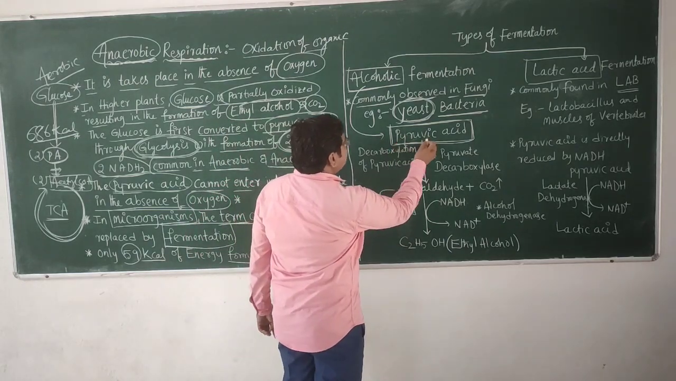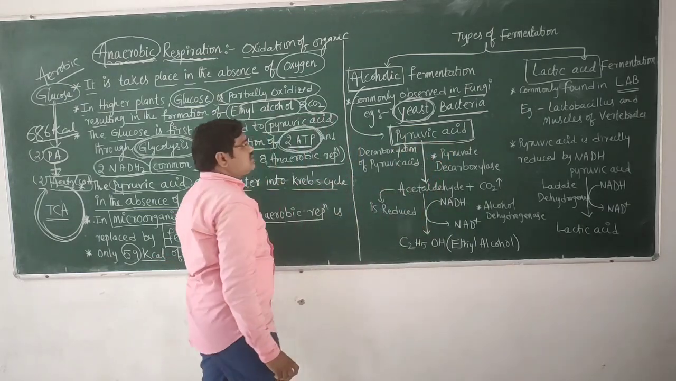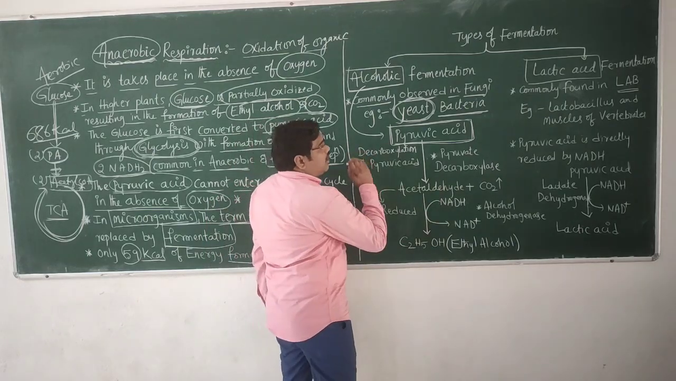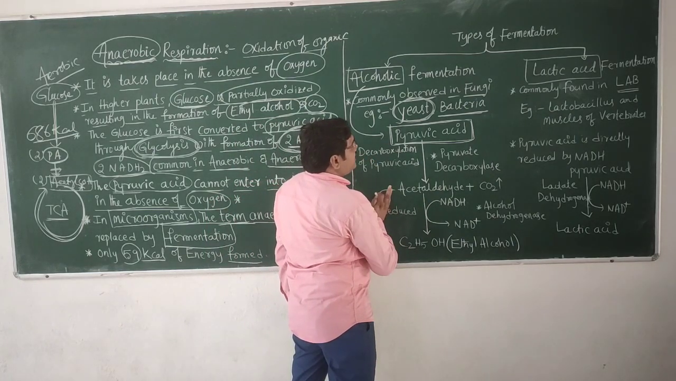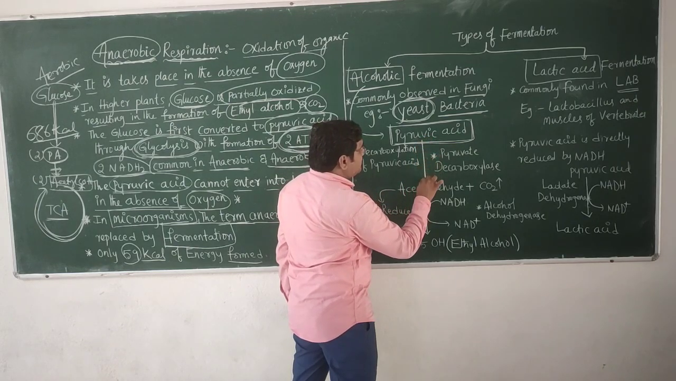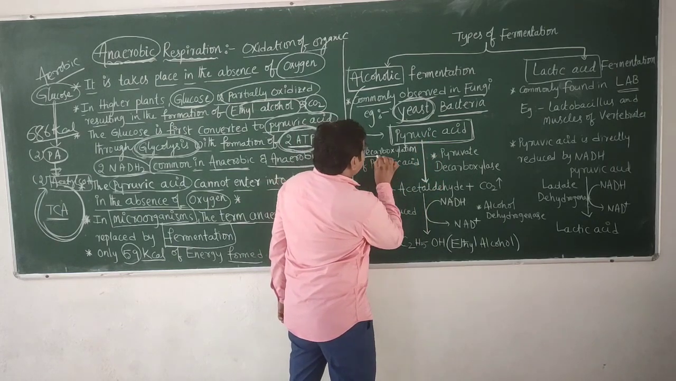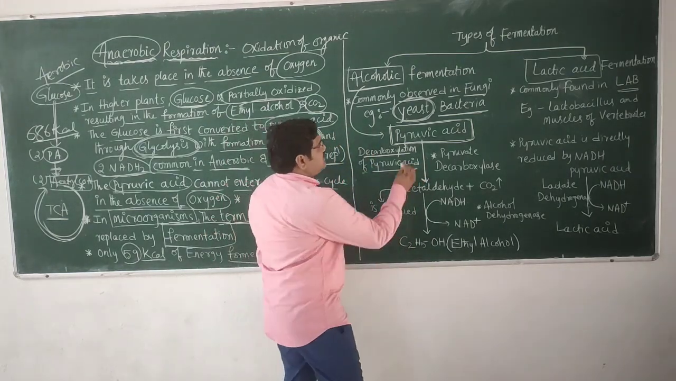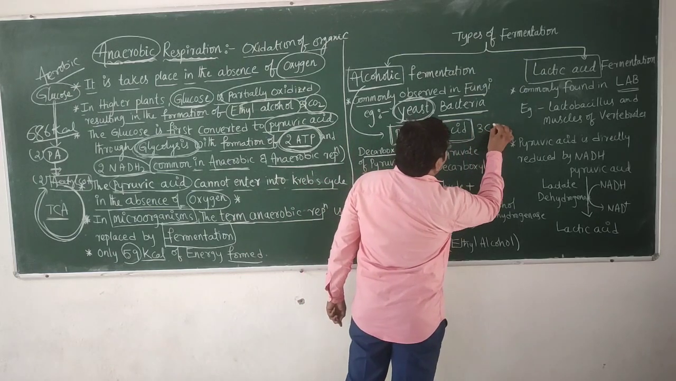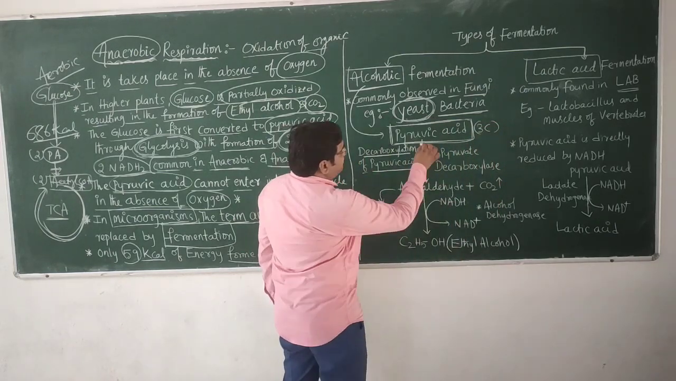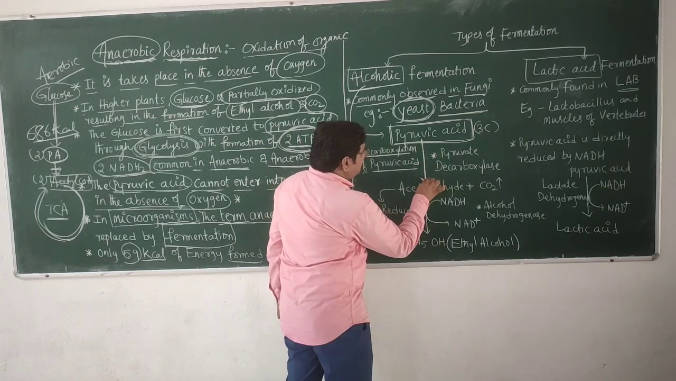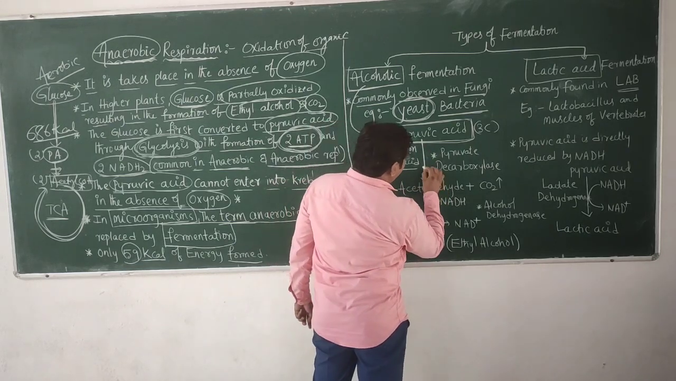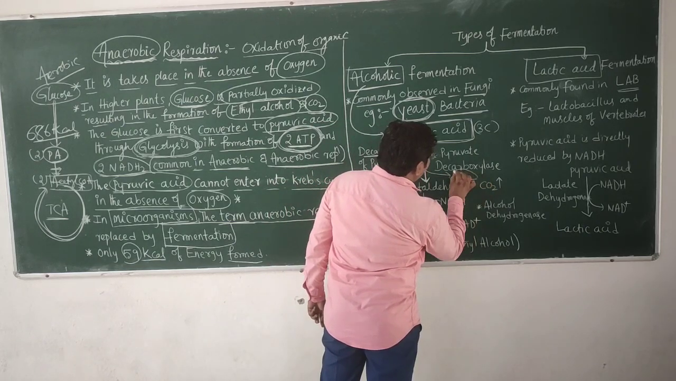The pyruvic acid is the end product of glycolysis. After glycolysis is completed, the pyruvic acid undergoes decarboxylation. This pyruvic acid contains 3 carbons. When it undergoes decarboxylation, one carbon dioxide is released.